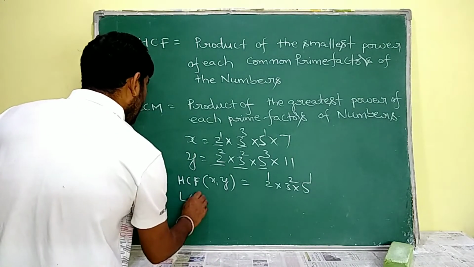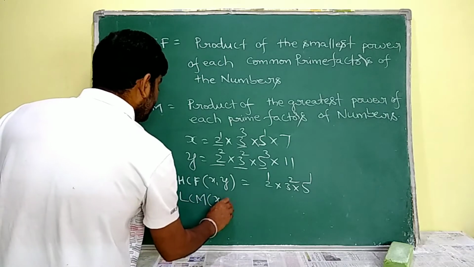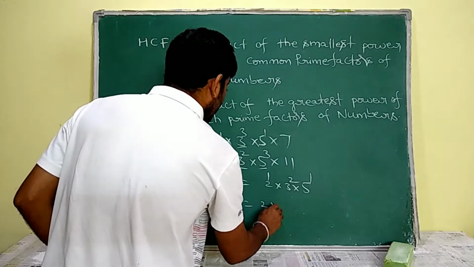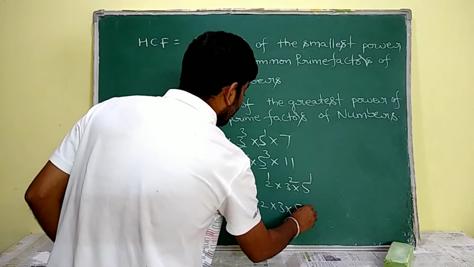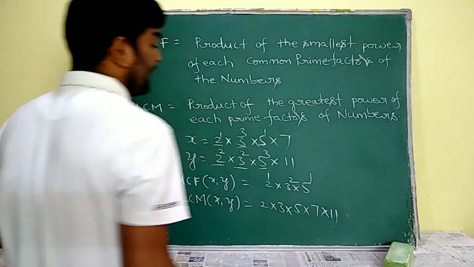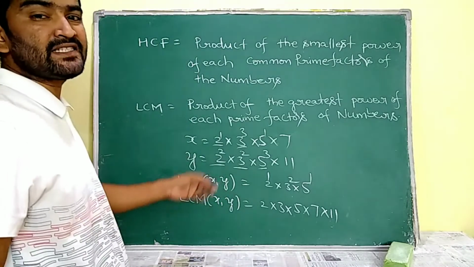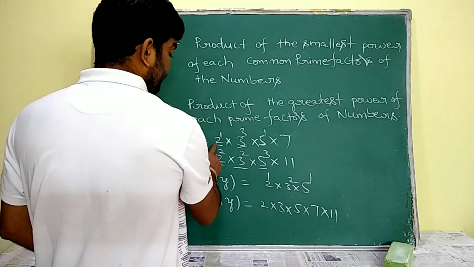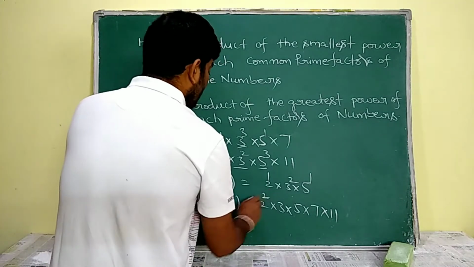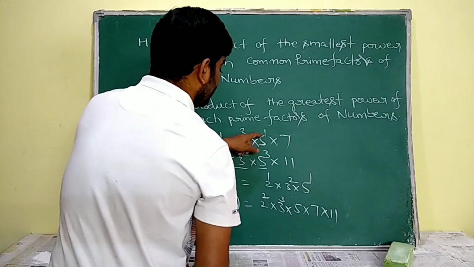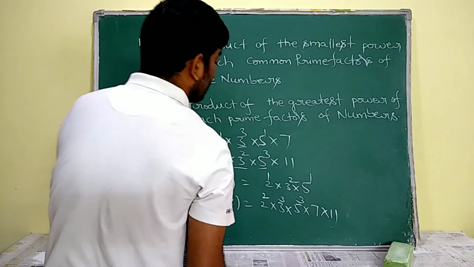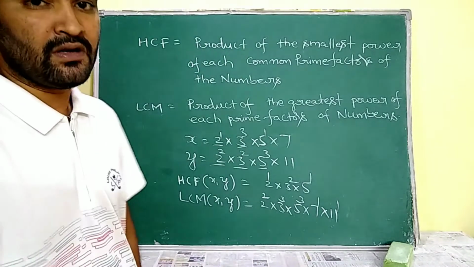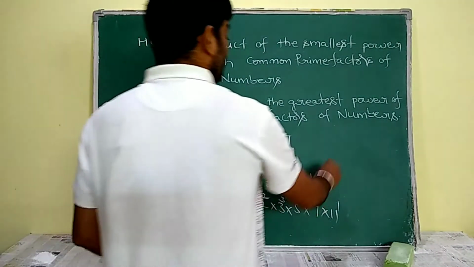Coming to the LCM, we have to write all the factors in the product form, that is 2 into 3 into 5 into 7 into 11, and I have to assign its greatest powers to the prime factors. For this 2 the greatest power is 2, for this 3 the greatest power is 3, for this 5 the greatest power is 3, for this 7 it is 1, for this 11 it is 1. So this is the LCM. Okay, let us take one more example.